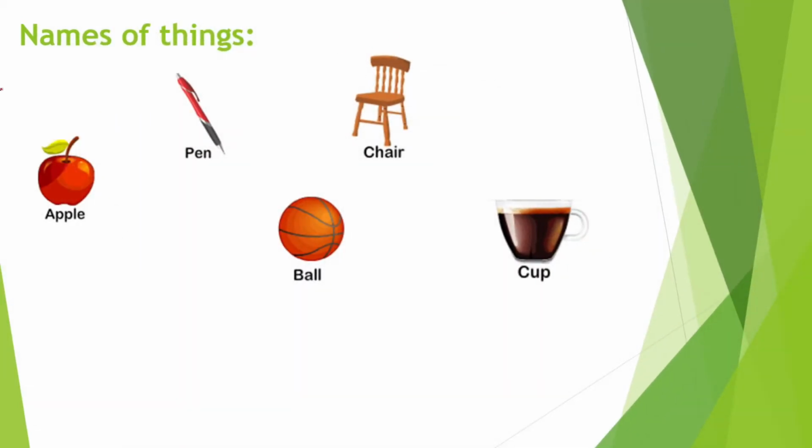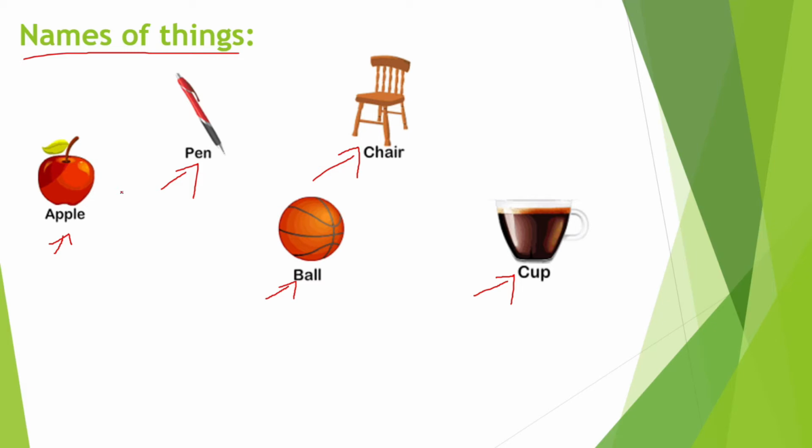So children, these are the names of things. For example, fruit, an apple, pen, chair, bowl, cup, right? All these things are things that you play with, you eat with, that you drink something from, that you sit on. All around us you can see that there are many things that we can touch, right? So these are the naming words of things.